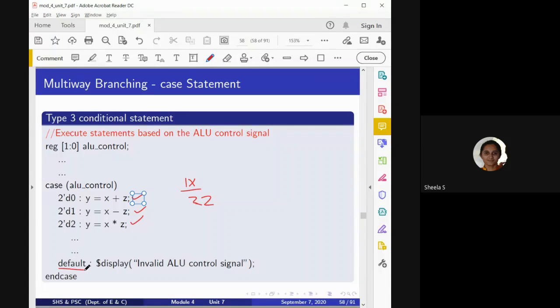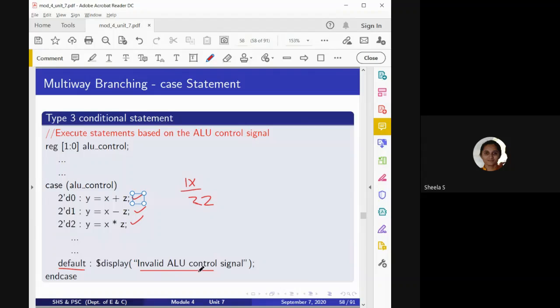It should be present at the last, and here it is going to check by default. If we do not mention any valid opcode, in that case it has to indicate an invalid ALU control signal, so that the user or designer will come to know whether the value is given or not. If it is given, then one of these statements has to execute.